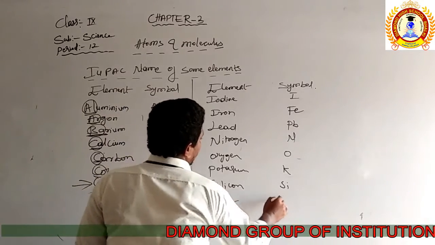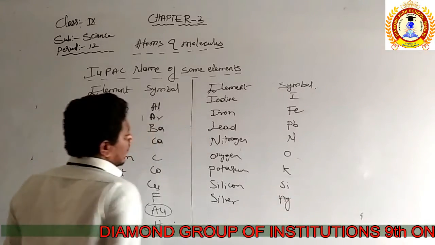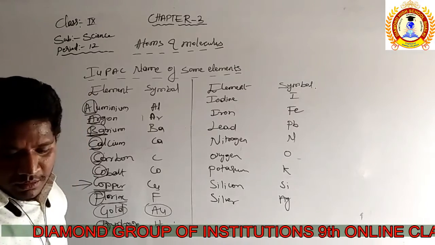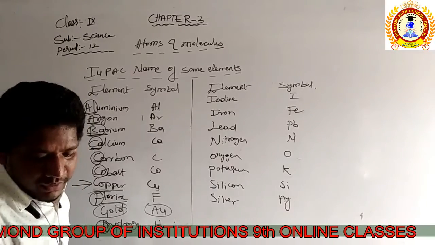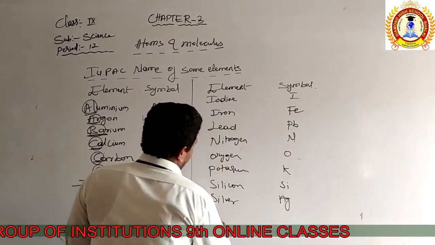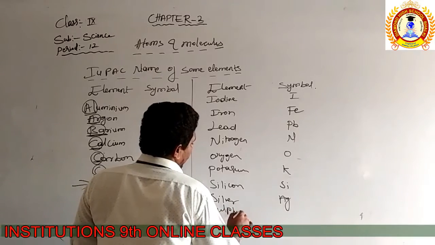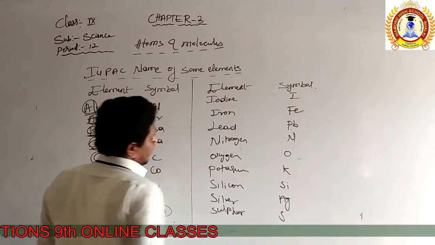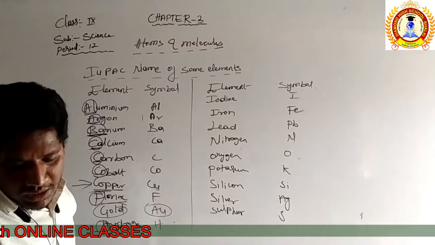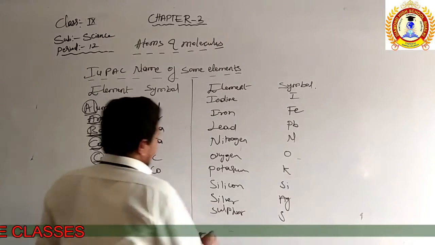Silver is Ag. They are taken from Greek and Latin words. And sulfur. Sulfur is only S. Then the last element is zinc.